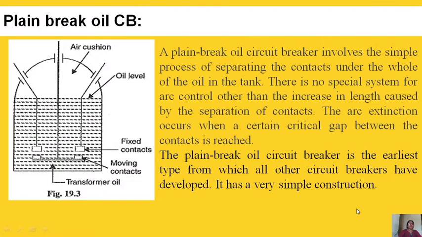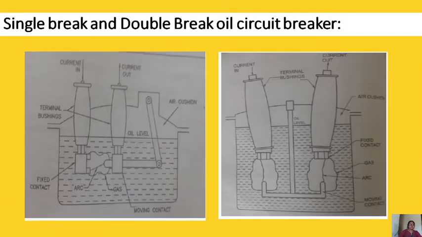This is plain brake. Fixed contact, moving contacts, completely immersed in the oil. This is the simplest construction of bulk oil circuit breaker. This is single break. Here we are using double break.